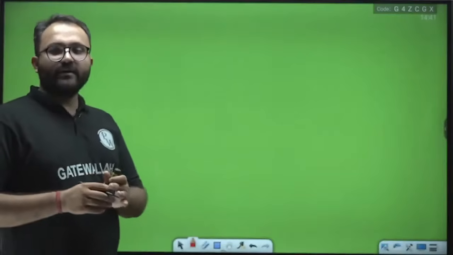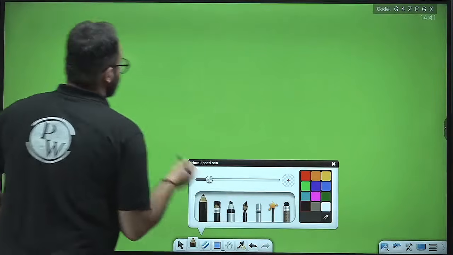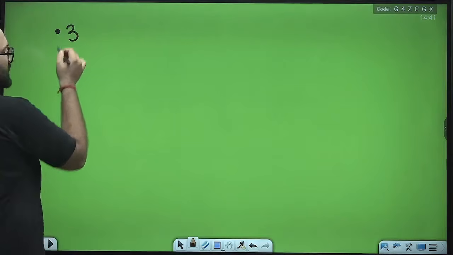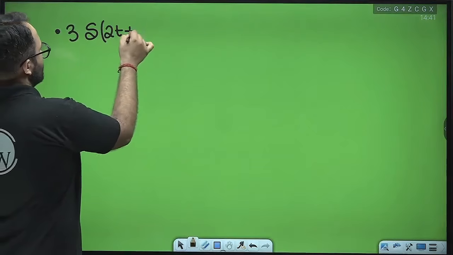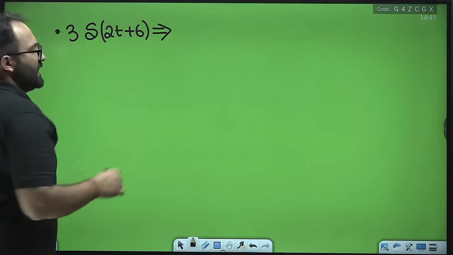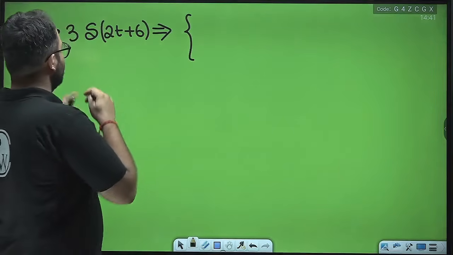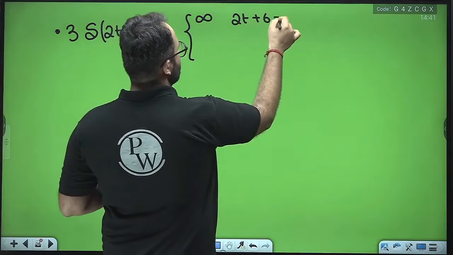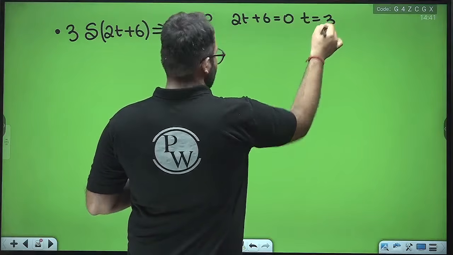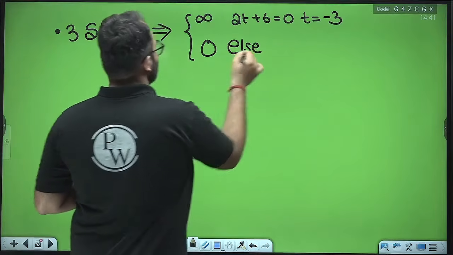Now let's see one or two examples for more clarity, so that you can understand this very easily. For example, we have 3 delta 2t plus 6. What is the area and location? The location we can easily find out by putting the term inside the bracket equal to 0, that is t equal to minus 3, and 0 elsewhere. What is the area of this?